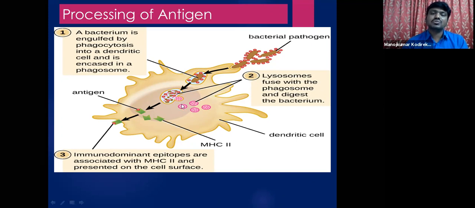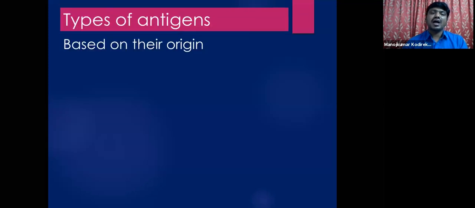Once these destructive enzymes are released, this pathogen is destroyed, or ruptured into pieces. After the destruction of this pathogen, see here, these fragments are called antigenic fragments. This entire process is called processing of antigen.